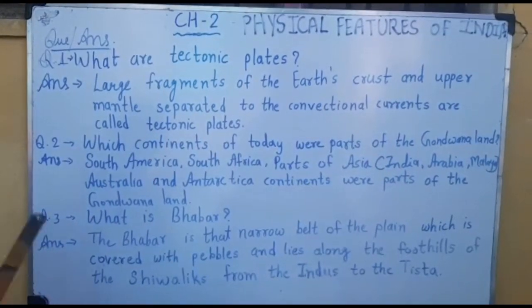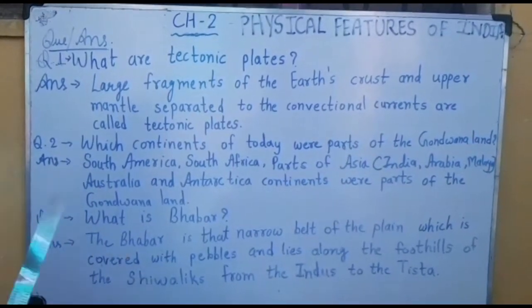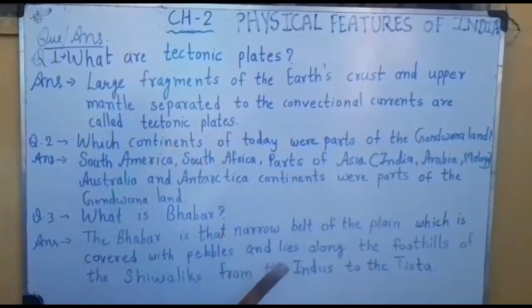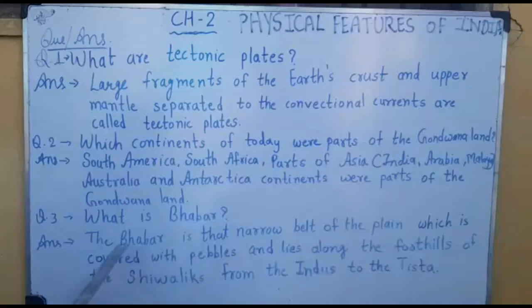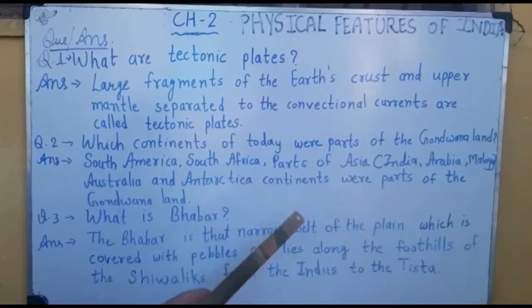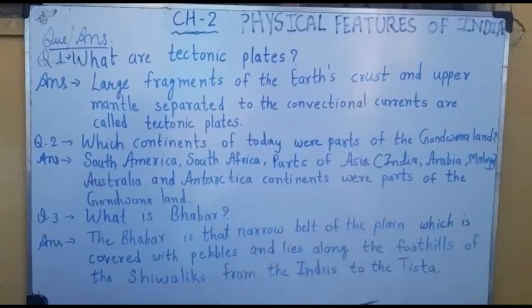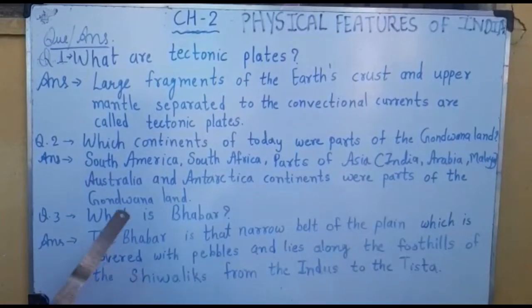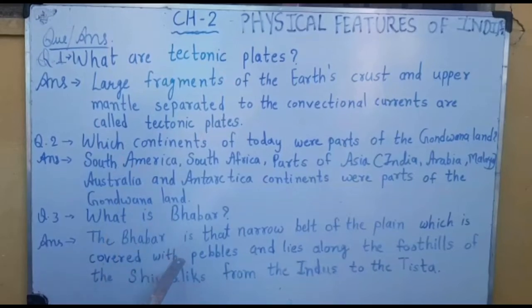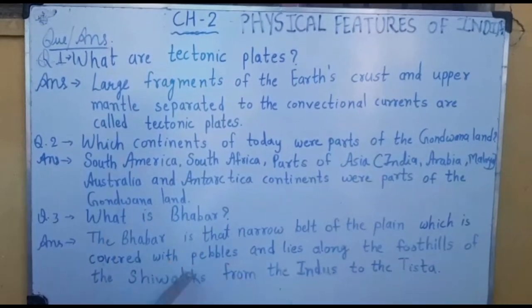Third question is asking us, what is Bhabar? Bhabar is that narrow belt of the plain, we are talking about the northern plains. A narrow belt of the plain which is covered with pebbles, means small pieces of rocks. They have no edges, called pebbles.